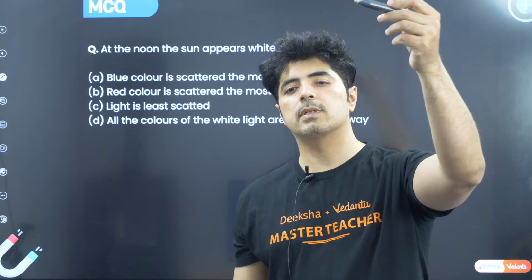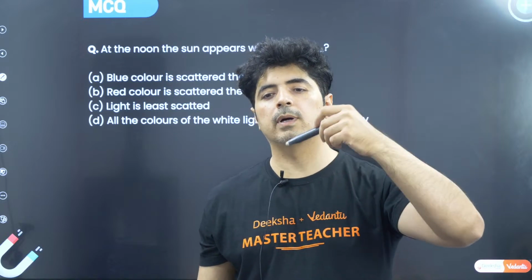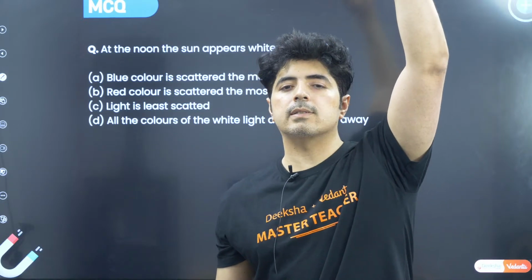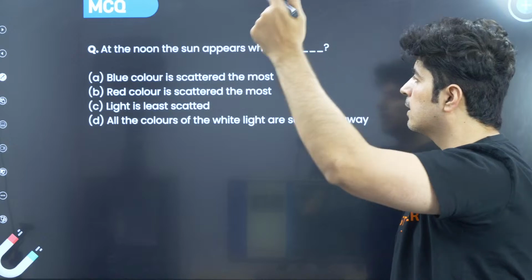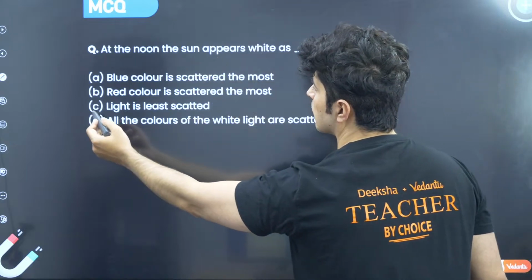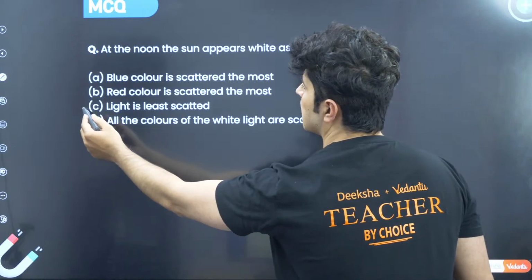The light comes, bends toward the normal, from rarer medium to denser medium. But if the sun is right above us, it is exactly at 90 degrees, so the refraction cannot be more. It's the least refraction going on over there, so light is least scattered. This is the right answer: at noon, the sun appears white because the light is least scattered.